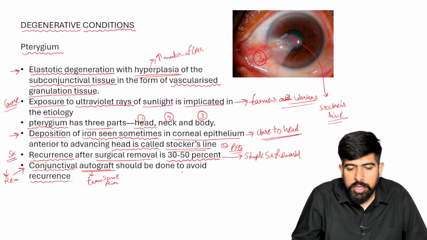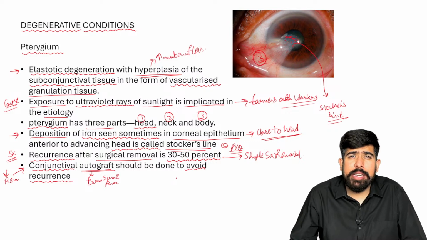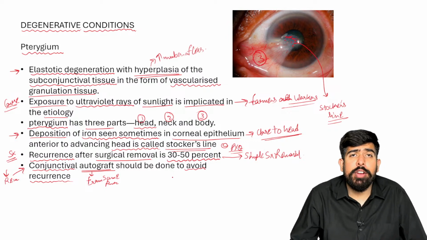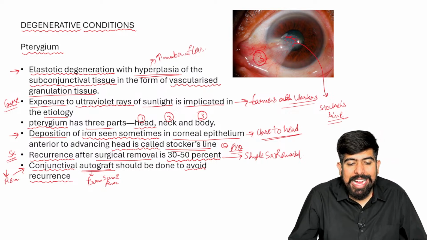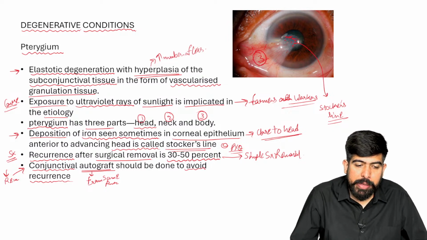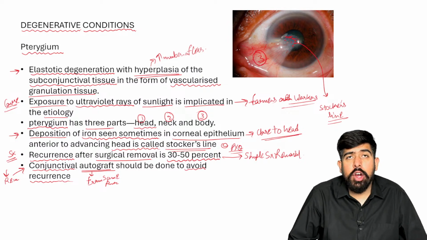And of course, it will decrease the recurrence. Just 1% of the chances will be left after the conjunctival autograft. If I do the conjunctival autograft, there is just a 1% chance that the patient can get the pterygium again, right? So this is all about the pterygium.